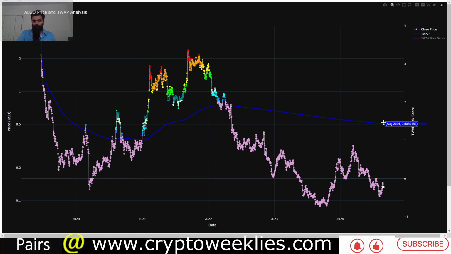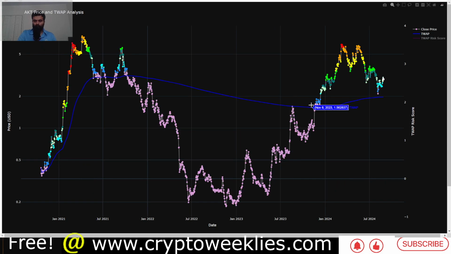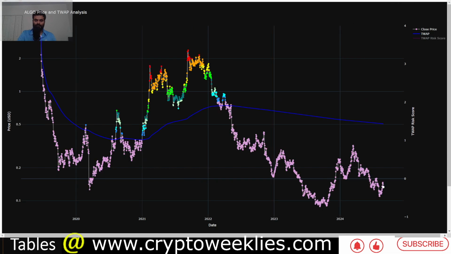If that is something in store for Algorand, what it could look like for the next 3 to 4 months is price trying to reach 50 cents by the end of the year, and then again having a short correction. Once the price is breaking out, let's say in the first quarter of 2025, like Akash did almost a 4x distance away from the time weighted average price, and let's say the time weighted average price has declined from today's 50 cents to between 40 and 50 cents, let's say 40 cents for example, a 4x from 40 cents would be somewhere around $1.60. So that is one target for Algo.